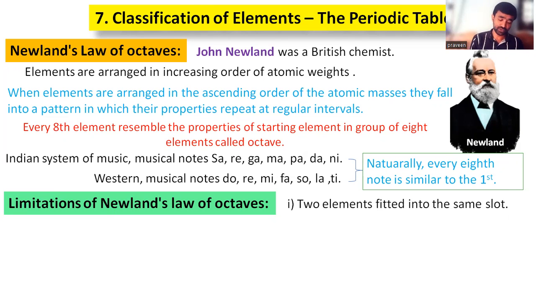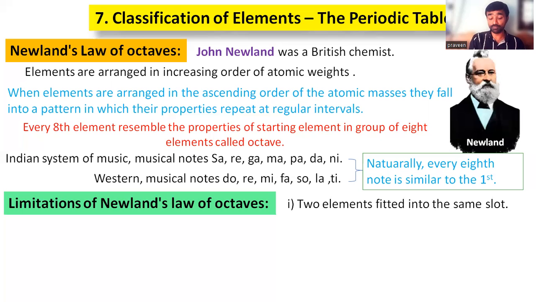Simply, if you observe, you will find two elements in the same slot. For example, on page number 126, in the first horizontal row, two elements are given in the same numbered slot, that is cobalt and nickel.